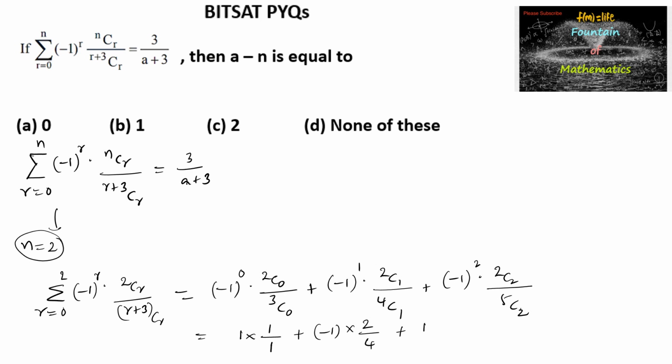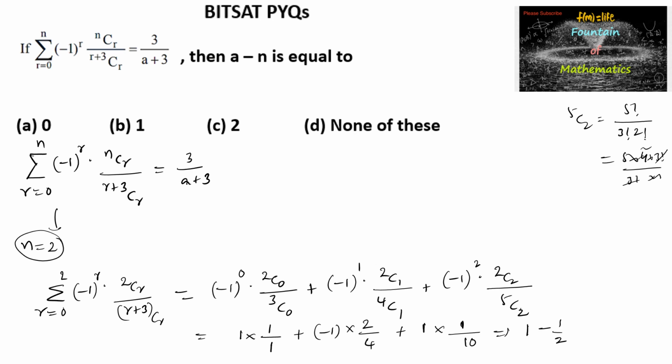And minus 1 whole square is plus 1 into 2C2 value is 1, upon 5C2, whose value can be taken as 5 factorial upon 3 factorial into 2 factorial, that is 5 into 4 into 3 factorial upon 3 factorial into 2 factorial. So we'll get 5 twos are 10. On simplifying, 1 minus 2 upon 4 is 1 by 2.